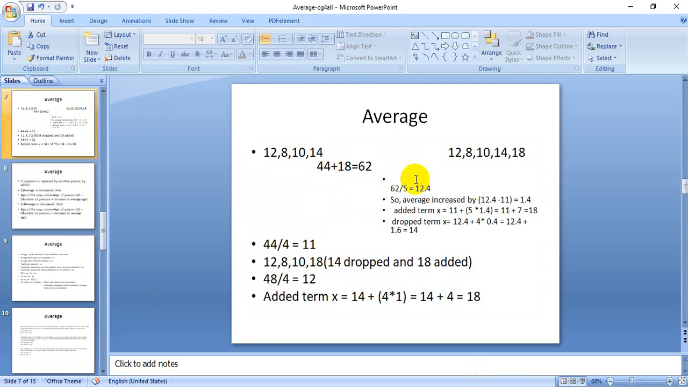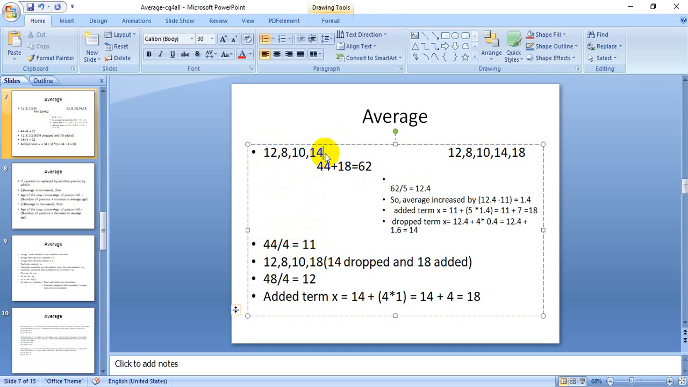If some number is added or dropped from a data set, then how is it related to the average calculation? Suppose there are 4 numbers: 12, 8, 10 and 14. What will be the average? The average will be 44 by 4, which is equal to 11. And if we add a term 18 here, then what will be the average? The summation is 44 plus 18, which is equal to 62. So the average will be 62 by 5, which is equal to 12.4. So the increase in average is 12.4 minus 11, which is equal to 1.4.